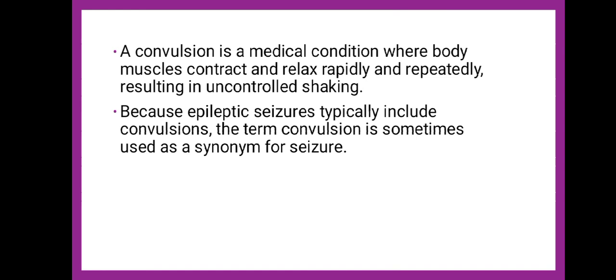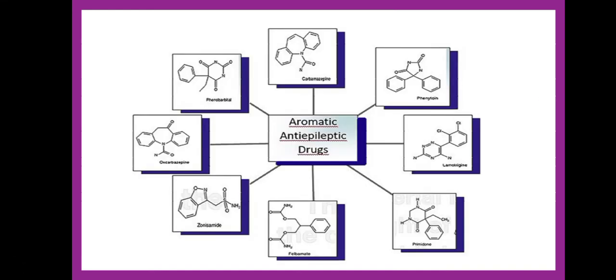So convulsions जो होते हैं, convulsion में muscle contraction is the basic feature and seizure में it is about the electrical discharges. So convulsion plus seizure जब होता है तो it is epilepsy form. So these are the anti-epileptic drugs which are also known by the name anticonvulsant.